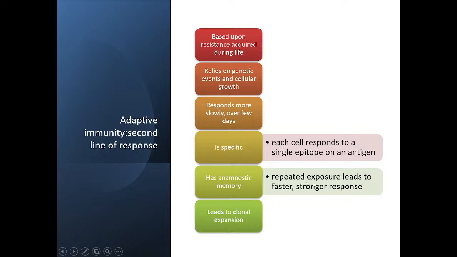And repeated exposure leads to a faster and stronger response because they preserve memory cells. But in innate immunity there is nothing like memory cells, right? Then it leads to clonal expansion. That is why the secondary response is bigger, right?